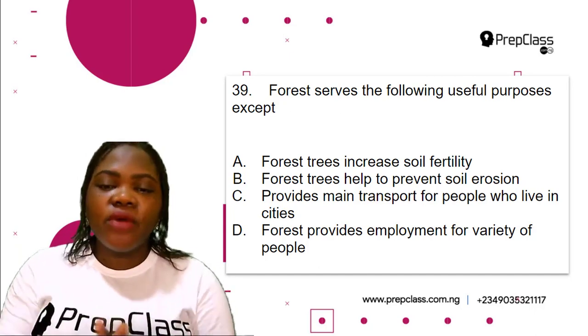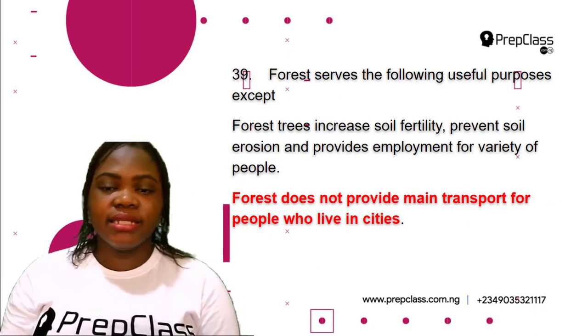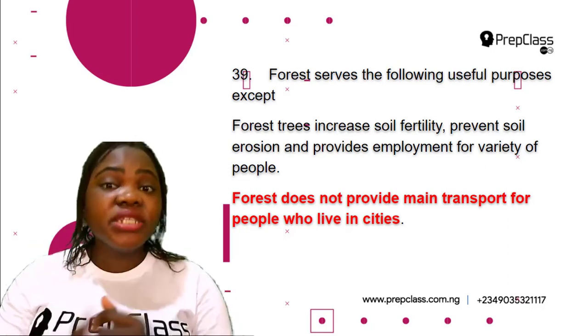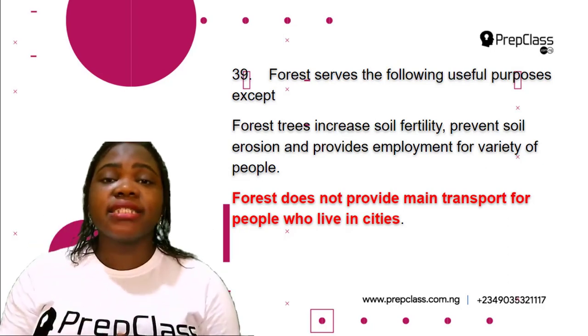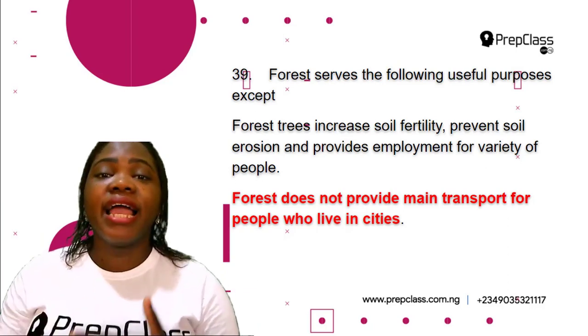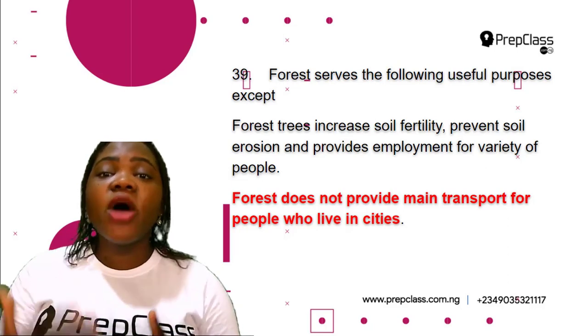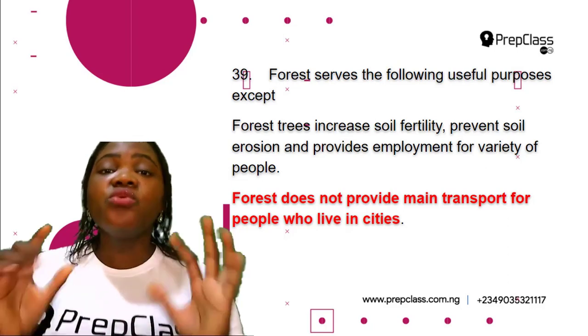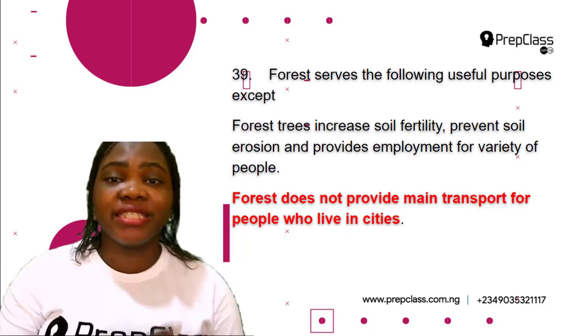So how is forest useful to us? Forests create a habitat for microorganisms such as bacteria and fungi, and these organisms help in nitrogen fixation, which is a factor of soil fertility.